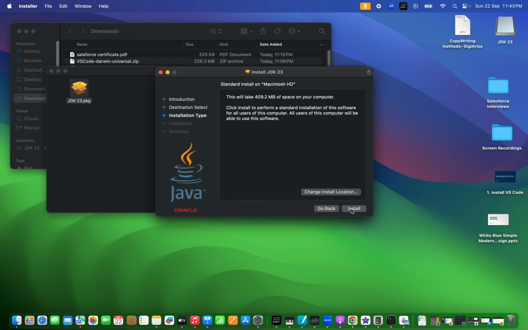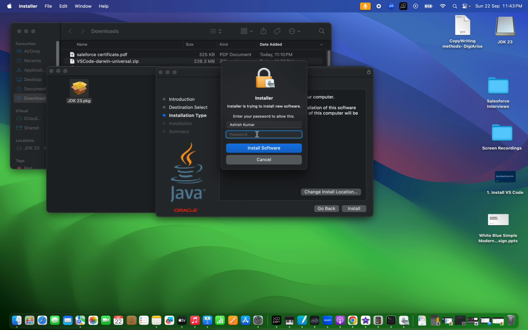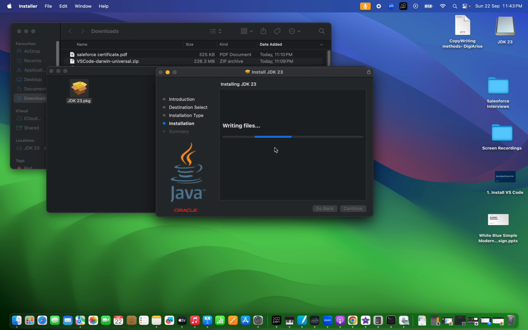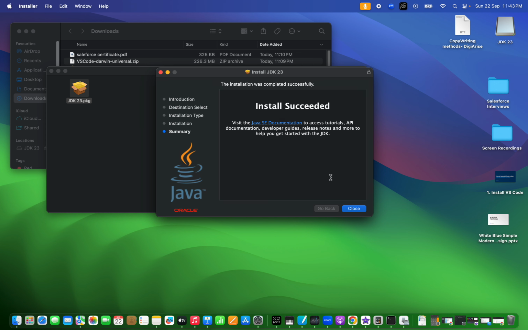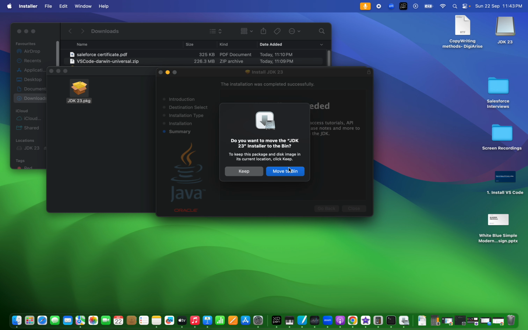Continue and install. Okay, so Java is installed successfully. Move to bin. Yes.